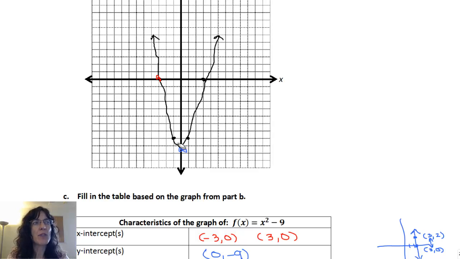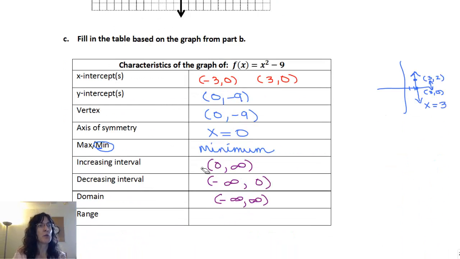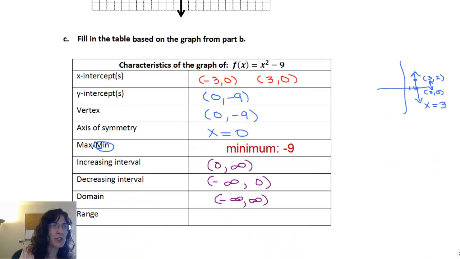So when I'm at -9, then there's a point on my graph, and then at -8 I can go to the right or to the left and hit a point on my graph. -7, same thing, to the left or to the right. -6, and that's going to happen all the way up from here because these lines continue on in both directions. And anywhere up to the top, I'm going to be able to find a point on that parabola because it just goes up and up and up in both directions. But I'm not anywhere below -9. So from -9 up. So that's what I want to represent on my range.